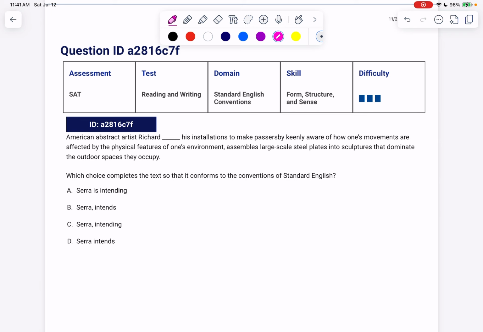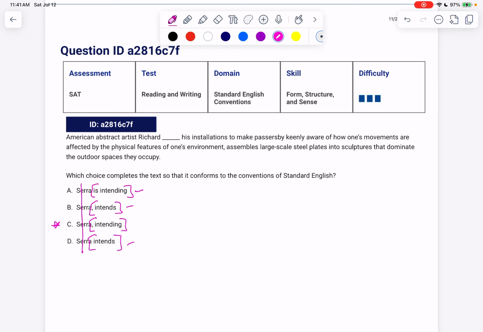We have Sarah in all of them, so let's ignore that. It says is intending, intends, intending, intends. What I'm noticing is that is intending is a full verb form. He is intending. He intends. Those are all subjects and verbs. Remember, intending, unless it has a helping or linking verb like it has in A, is not alone enough to be a verb. So the one that's standing out to me as different is C.